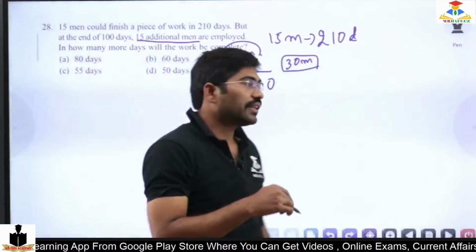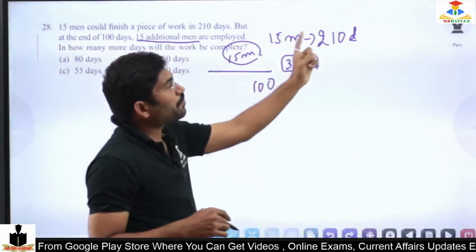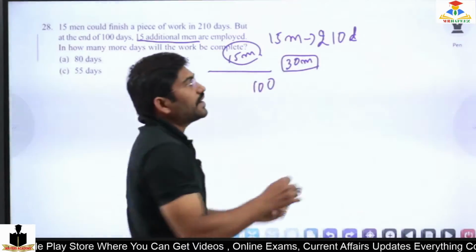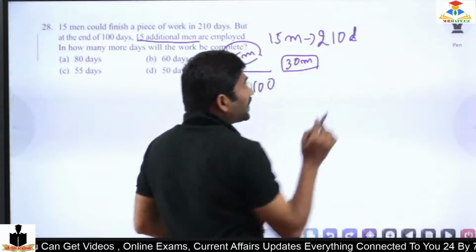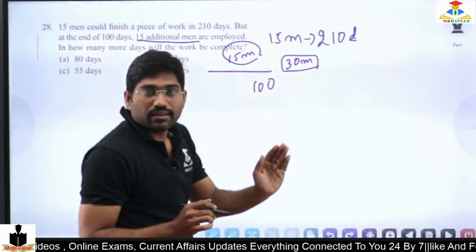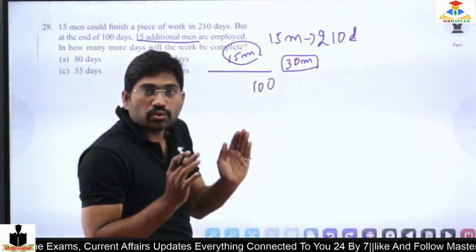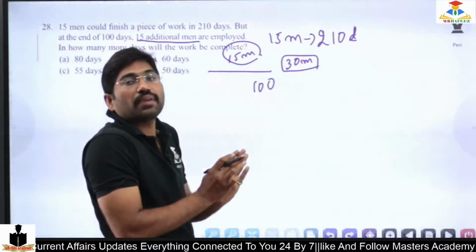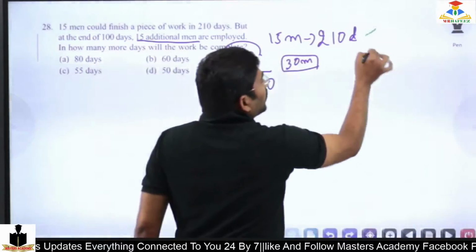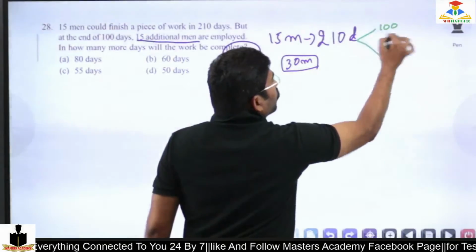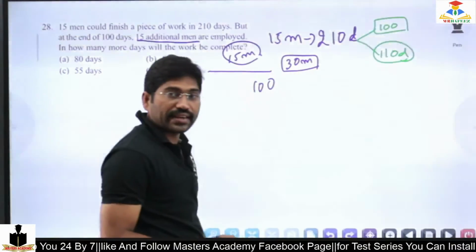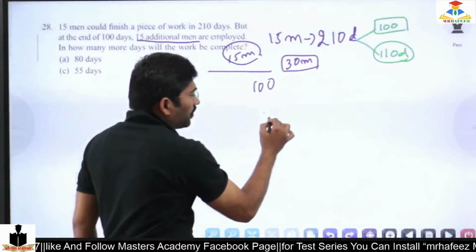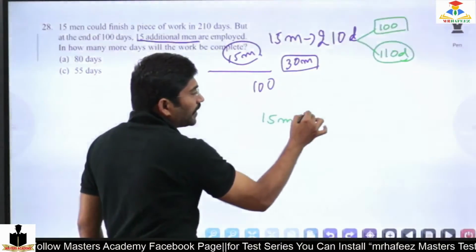So here 15 men can complete the work in 210 days. But here 100 days are already over. The leftover is 110 days, because 15 men can do the balance work in 110 days.